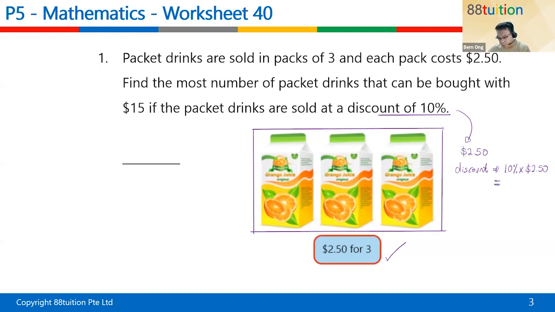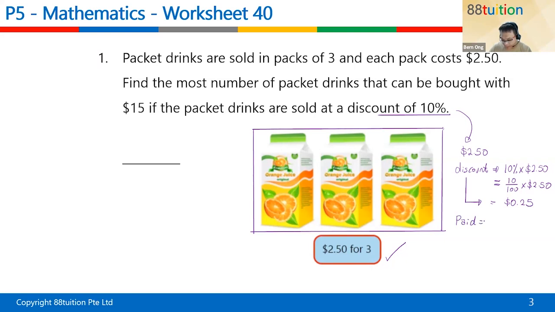So 10% of $2.50. 10% can be written as 10 over 100 times $2.50. And that will give you what? Press your calculator. 0.25. You get 0.25? Thank you so much. 0.25 is 25 cents. This is the discount, children. So how much must you pay?